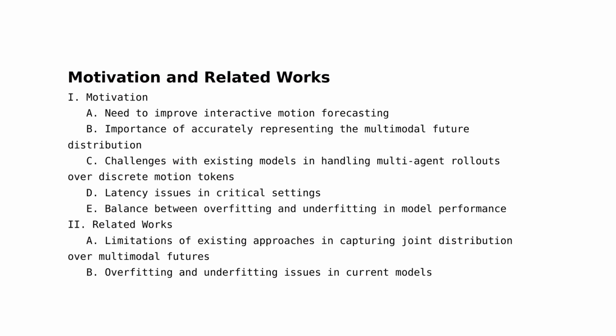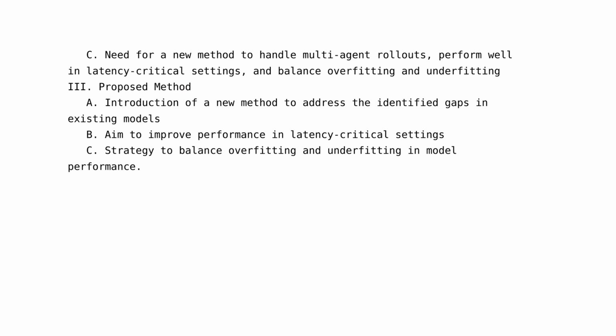Existing models face challenges in handling the complexity of multi-agent rollouts over discrete motion tokens. This complexity arises from the need to predict the movements of multiple agents simultaneously, each with their own unique behaviors and interactions. These models also struggle with latency issues, particularly in settings where quick response times are critical. This can be a significant drawback in real-world applications where decisions need to be made swiftly.